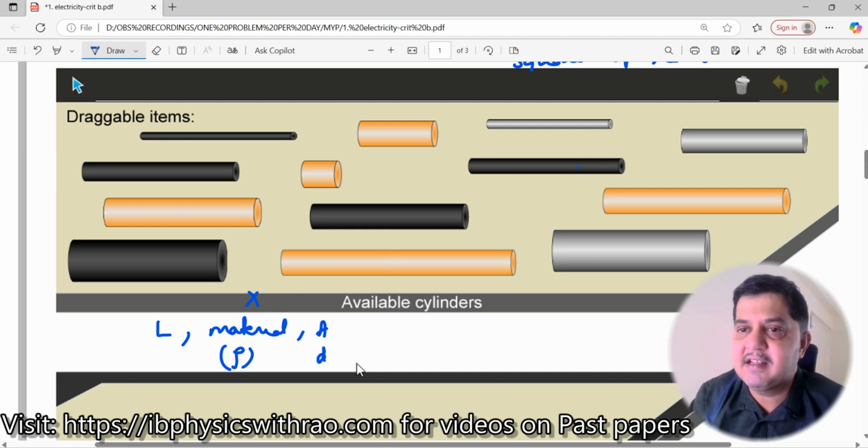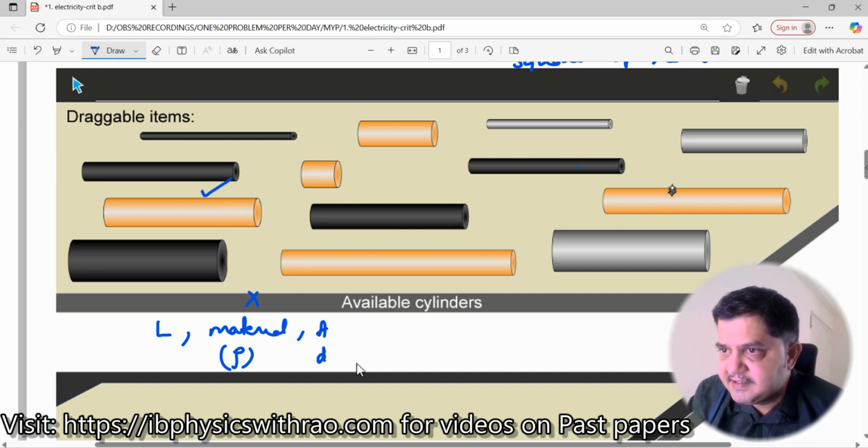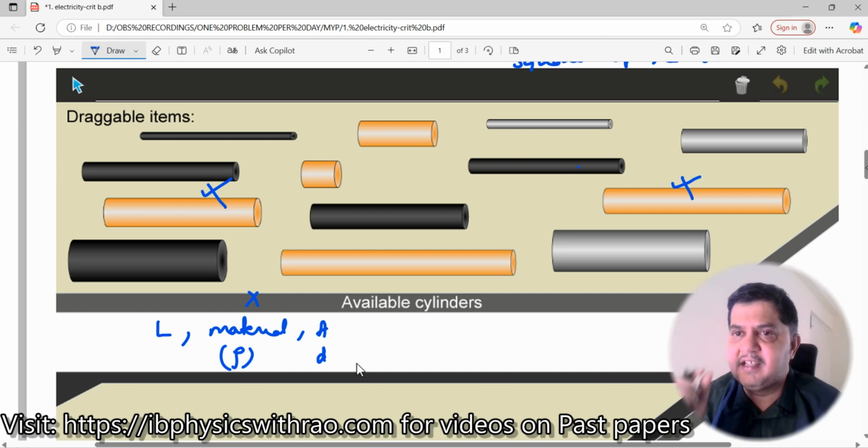Now, if I take this cylinder, this cylinder, this cylinder, let me take up only one color. If I take this color, for example, an orange one, this cylinder and this cylinder have almost the same length, and all these have different lengths over here. But the cross-section areas are all almost the same. So I will not choose these colors. Now what should I do? I should look for the thickness and thinness, right?